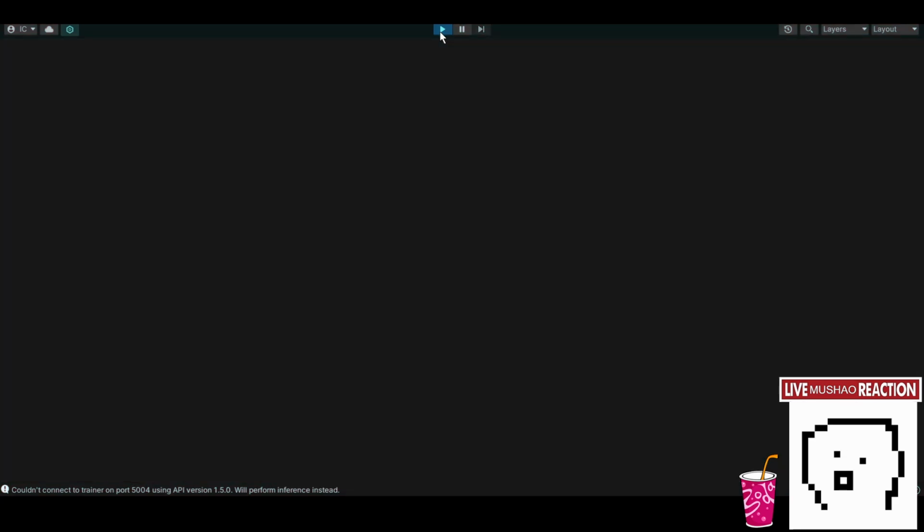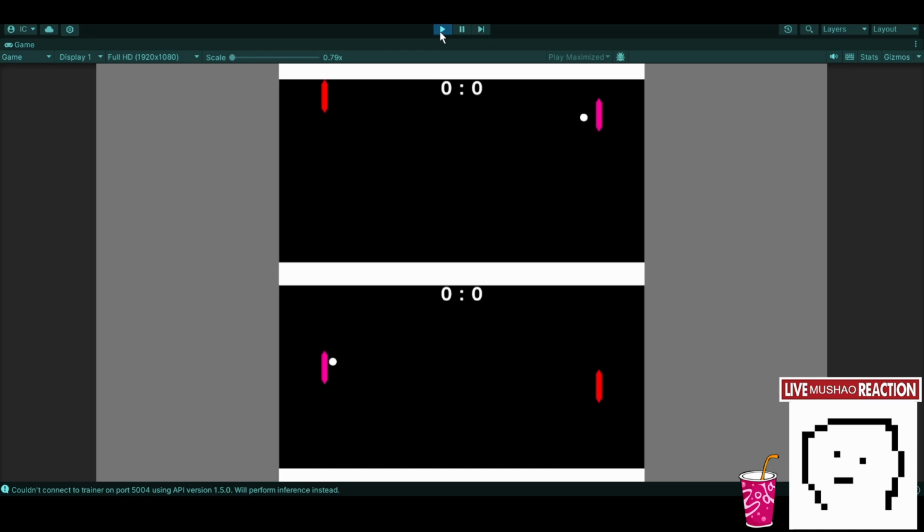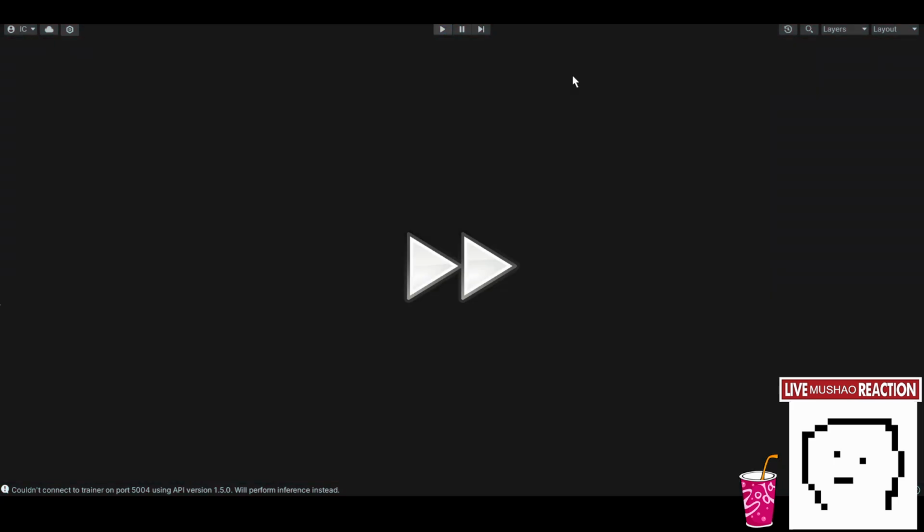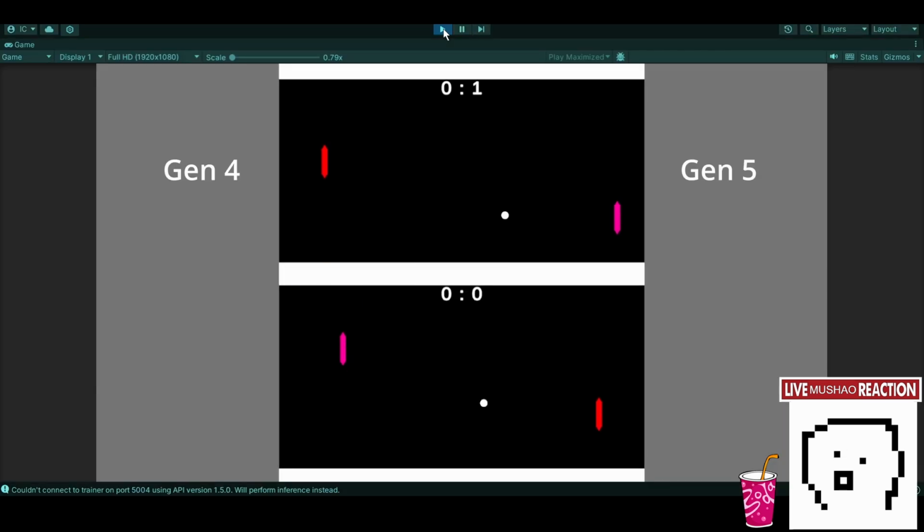And this is 4 versus 5. Wait a second. Gen 5 is supposed to be able to move on the x-axis. I gotta fix this. Alright, now it should be fixed. I'm pretty curious what it'll do. Okay, already has a goal. It seems to be moving back once the ball comes towards its side, and then pushing it forward. Probably to make the ball faster, which makes it more likely to score a goal, I guess.